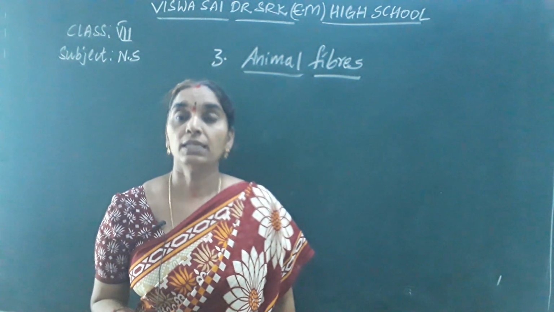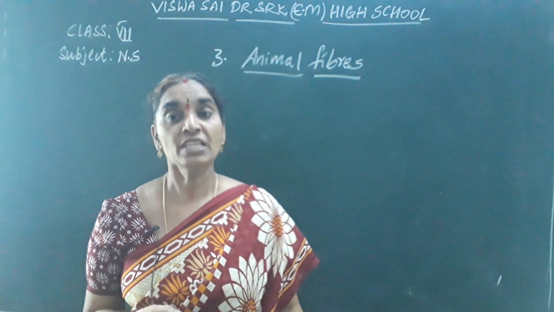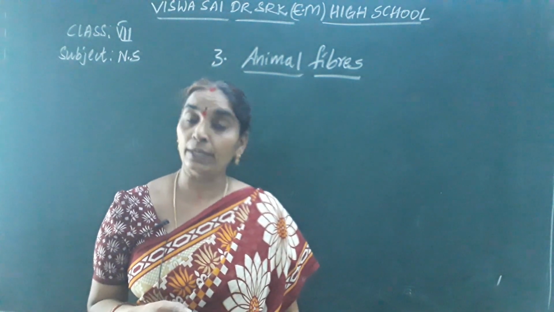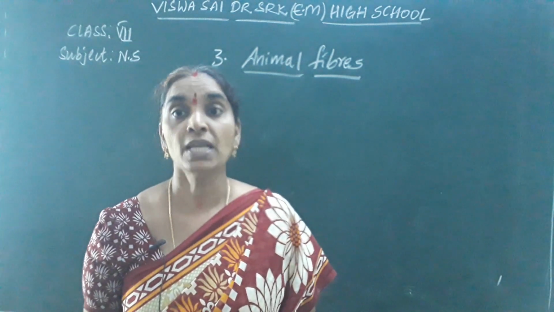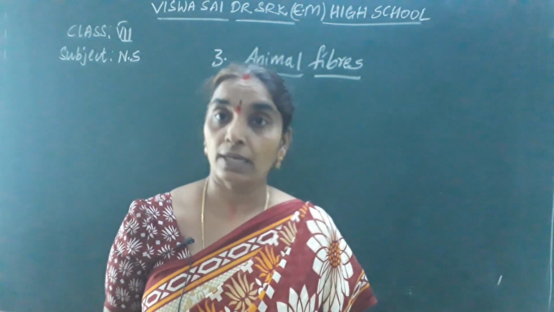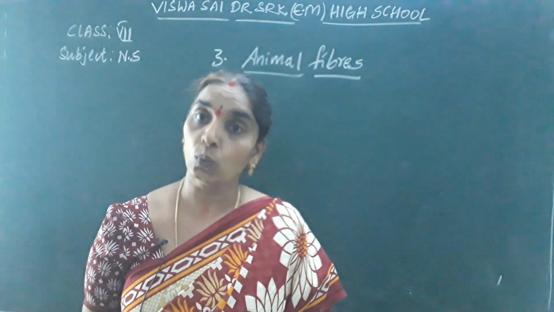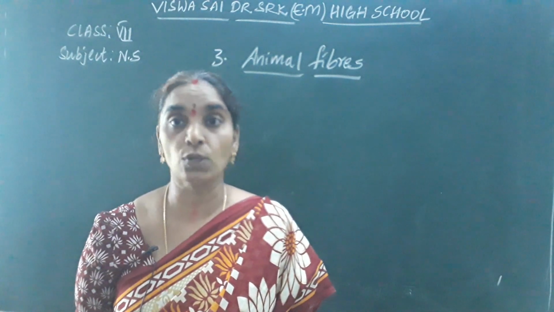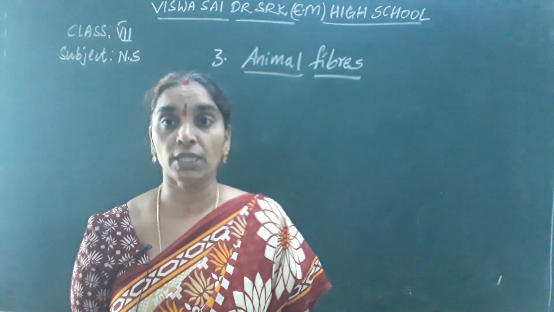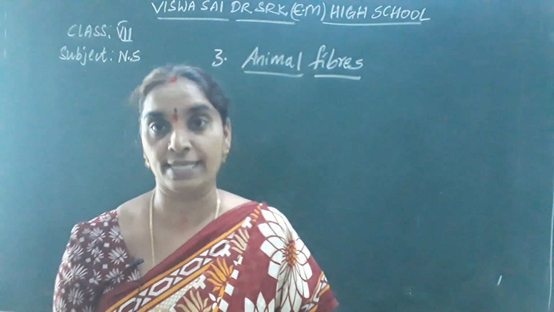We get silk from silkworm and wool from sheep, you know very well. And also we get wool from camel, yak, goat, sheep, and so on. There are animals which give us wool from different places of our country. Especially now we are going to learn about the silk in today's class.